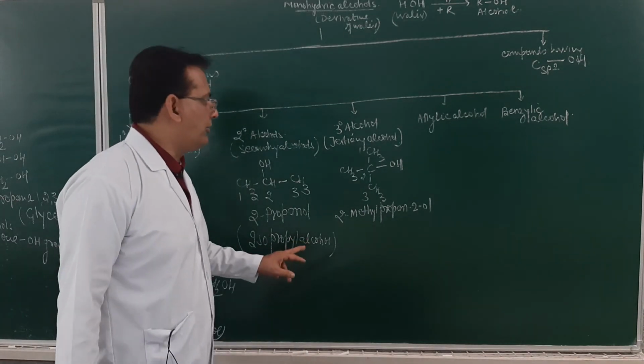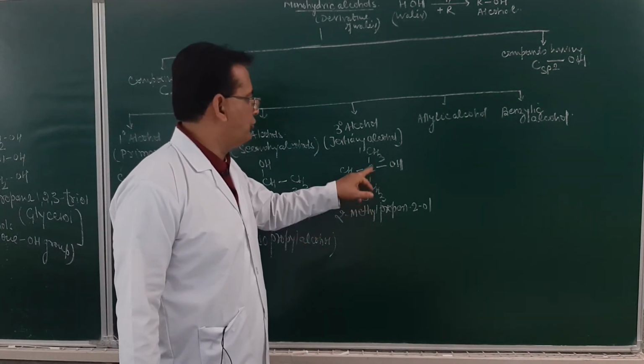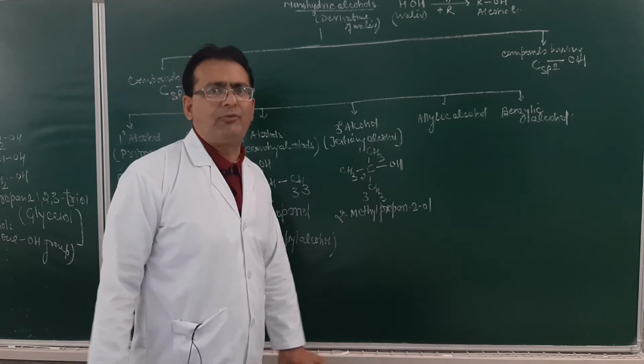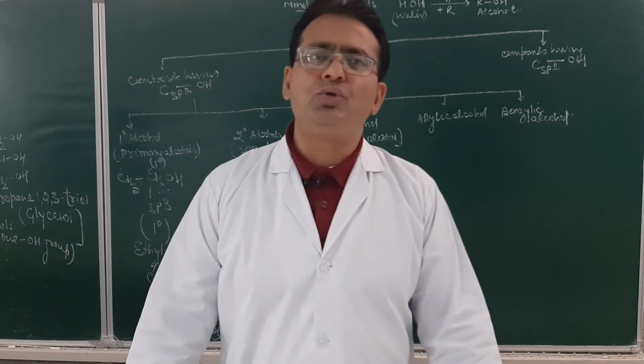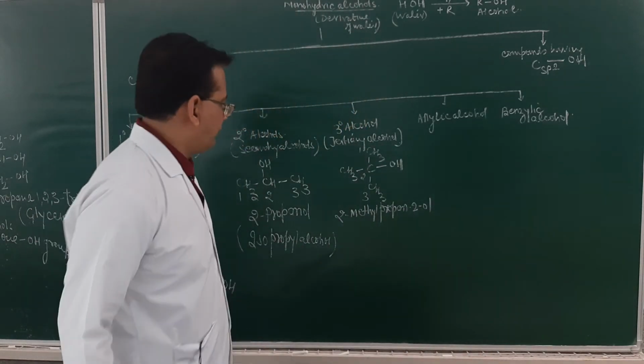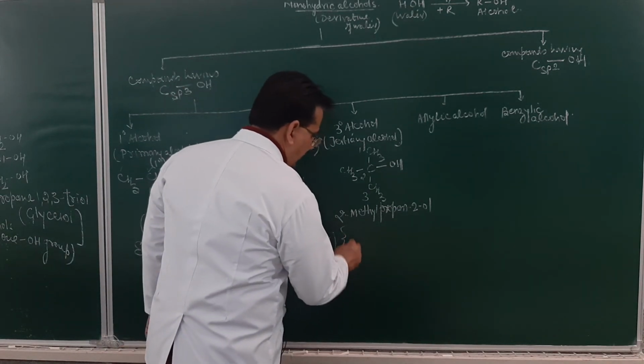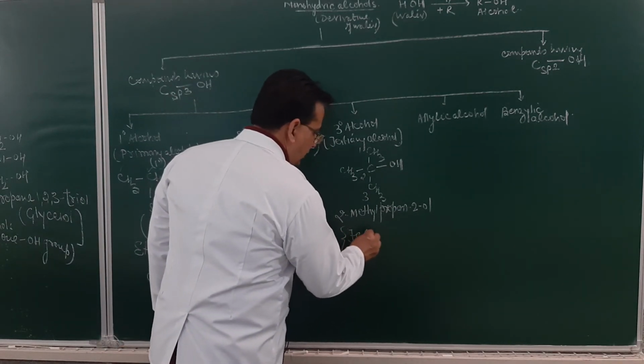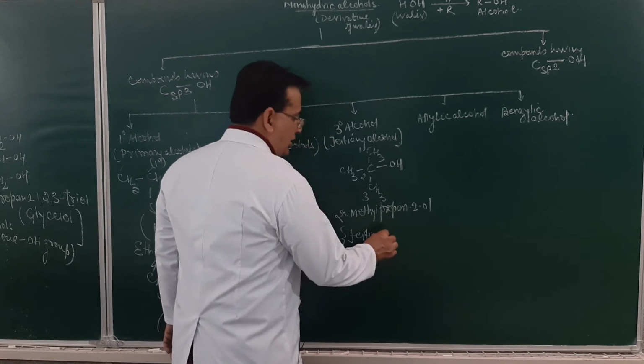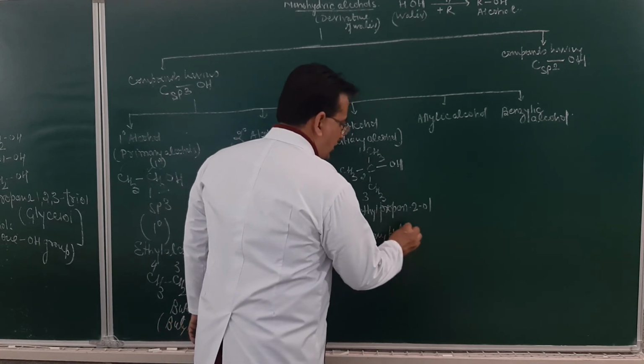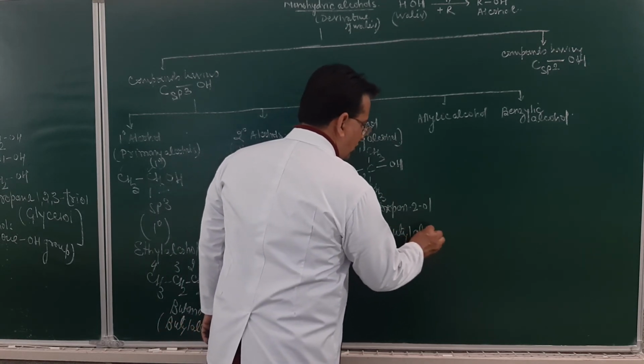If I give you the common name of this, how many carbon? 1, 2, 3, 4. For 4 carbon atom, what group do we know? We call it as a butyl group. So name of this group will be called as a tertiary butyl group. Common name will be, it will be called as tertiary butyl alcohol.